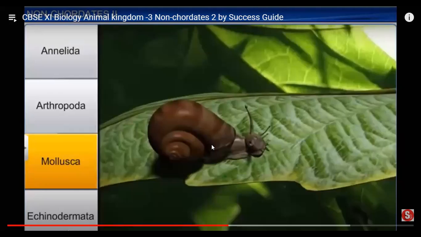Now comes the second largest phylum, that is Mollusca or mollusks. Those are all the shelled animals. If you see a shelled animal with a soft body inside, they are known as mollusks. It is the second largest phylum of Animalia.